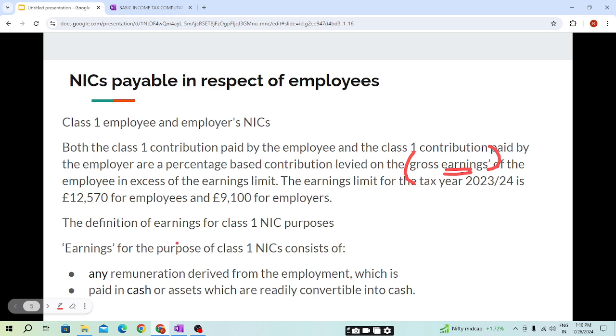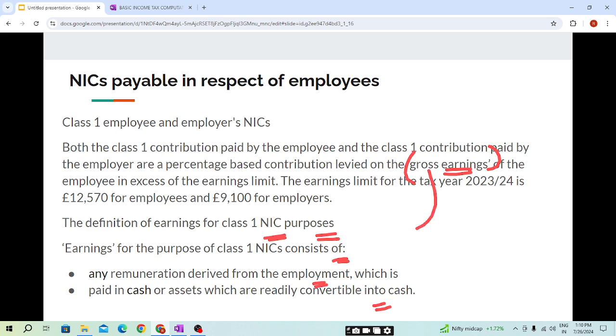The definition of earnings for class 1 NIC purpose. Earnings for the purpose of class 1 NIC consist of two things. Any remuneration derived from the employment, that is employment income, which is paid in cash or assets which are readily convertible into cash.